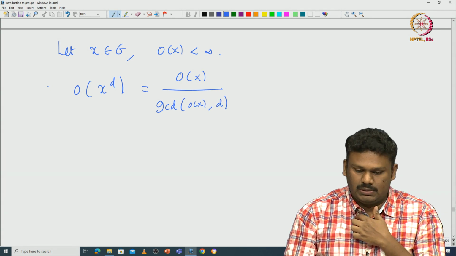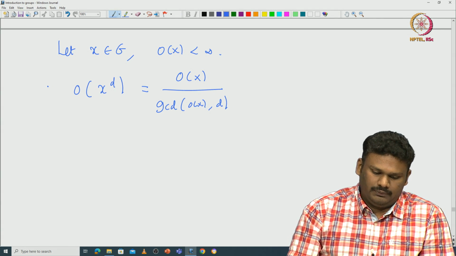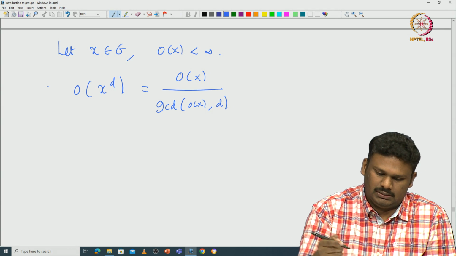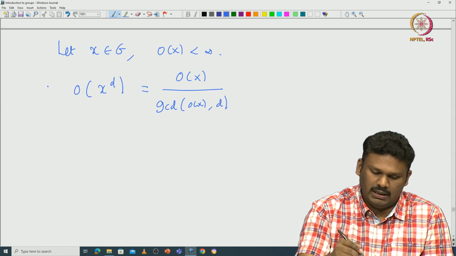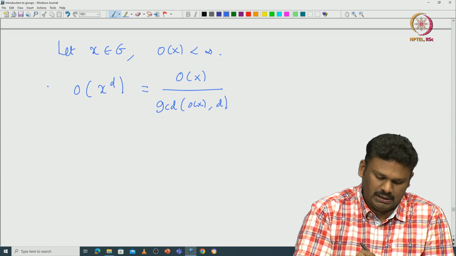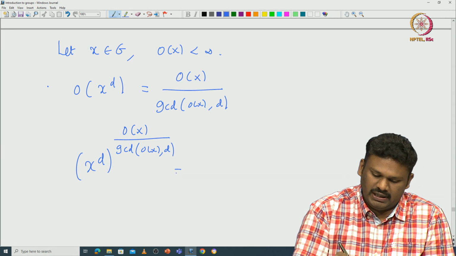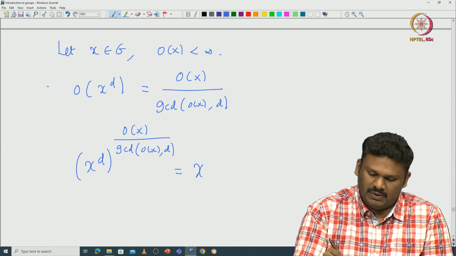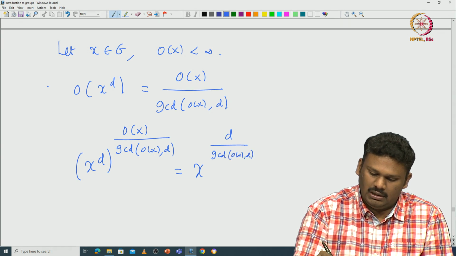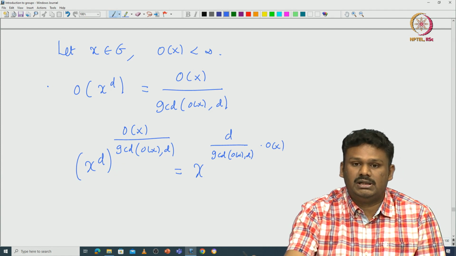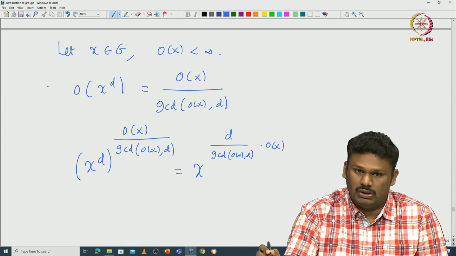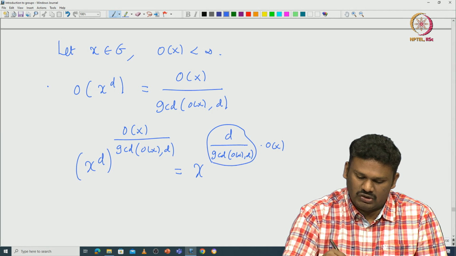Okay. So, let us prove this. Let us start with the right hand side and raise x^d to that power and see what happens. You take x^d and raise it to the power order of x divided by GCD of order of x and d. This can be rewritten as x^(d divided by GCD of order of x and d) to the power order of x. Since GCD of order of x and d also divides d, this will be some natural number.